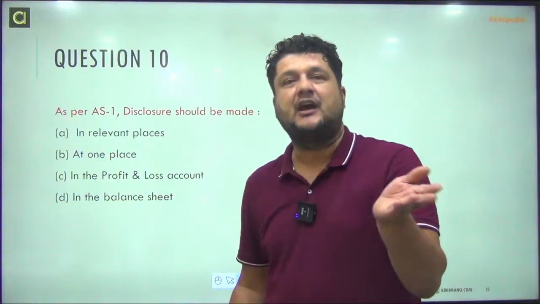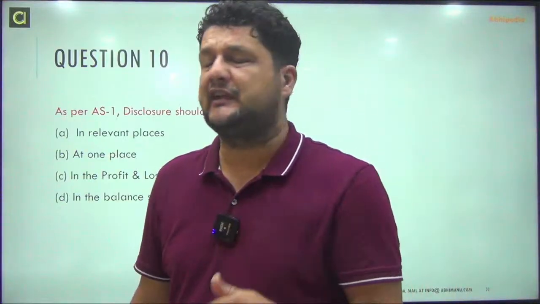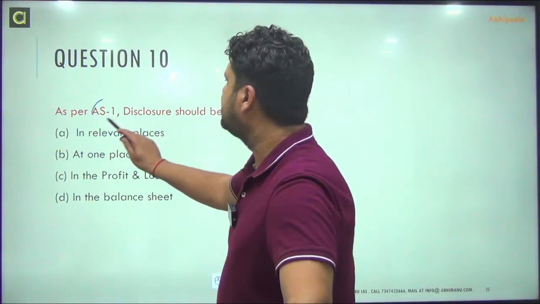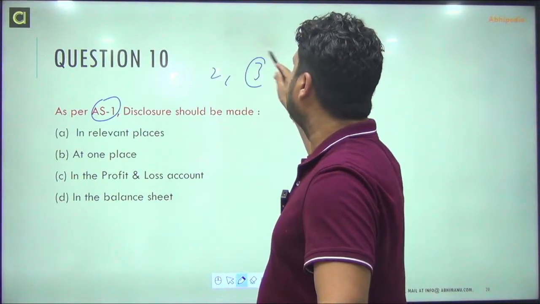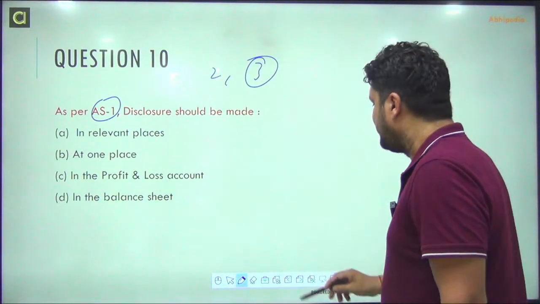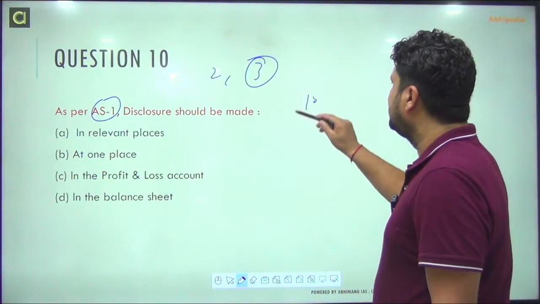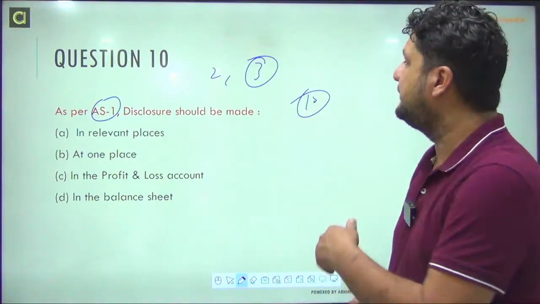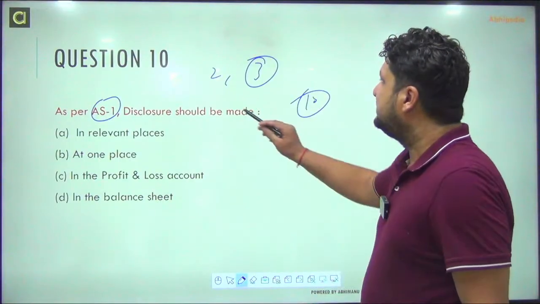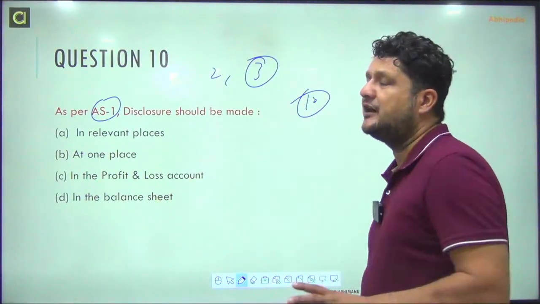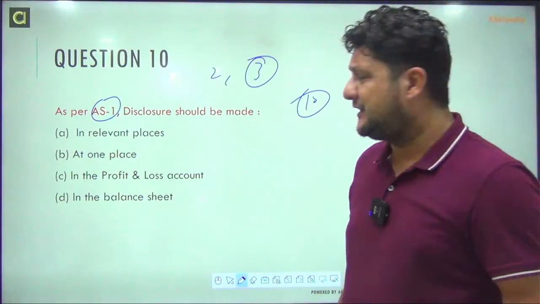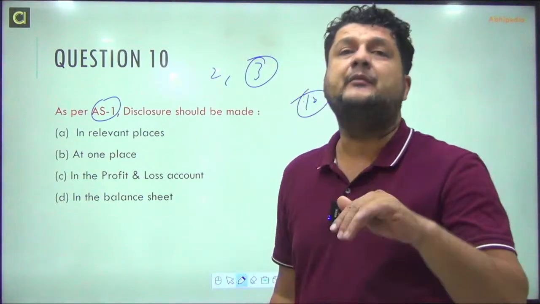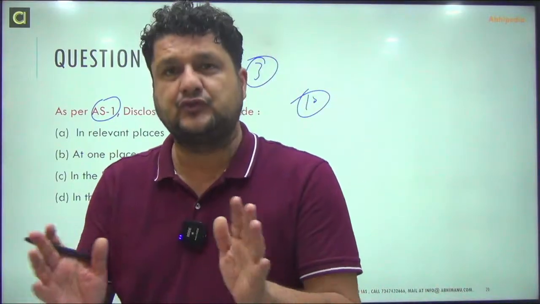Especially these ones above 28, even above. The main ones you should know are accounting standard 1, 2, 3. 3 covers cash flow statements. Then 10 is related to assets and depreciation, that also you do in detail. So you should be knowing these. Those regarding hire purchase agreements, or amalgamations and all that, those you don't have to do in detail.